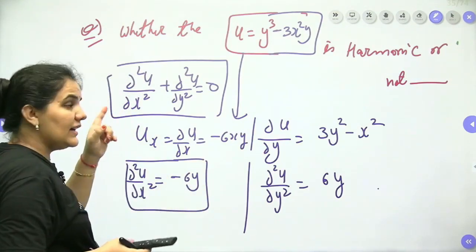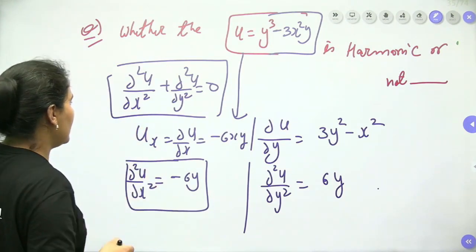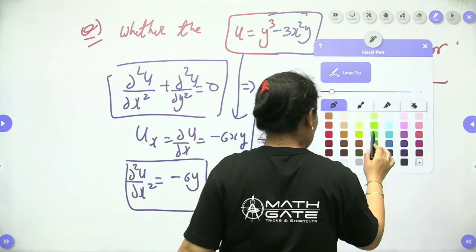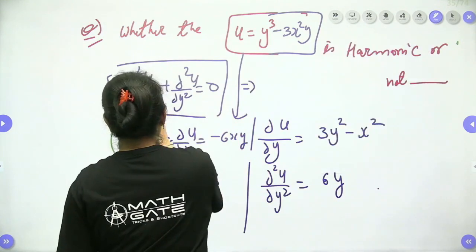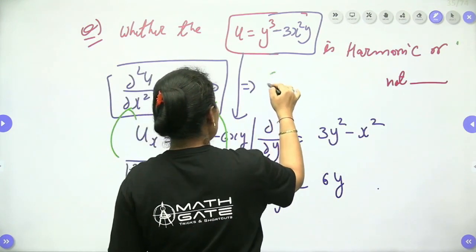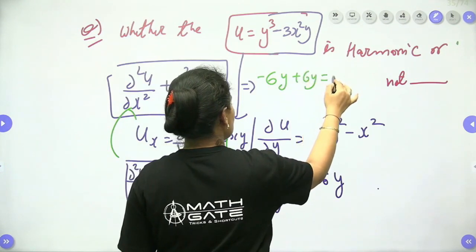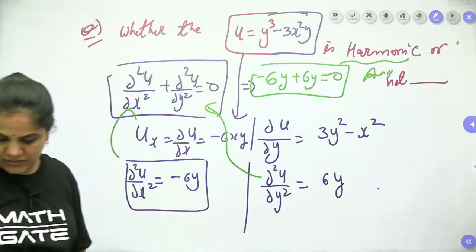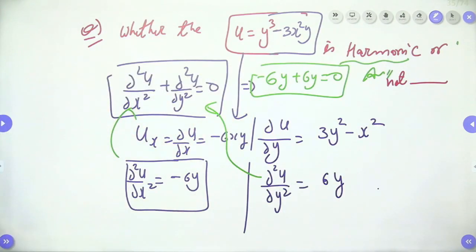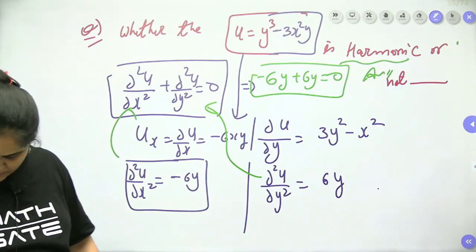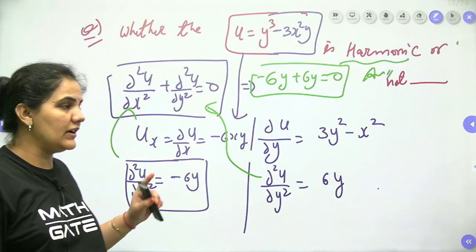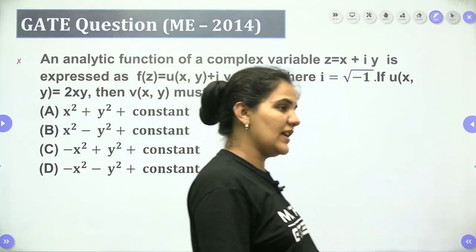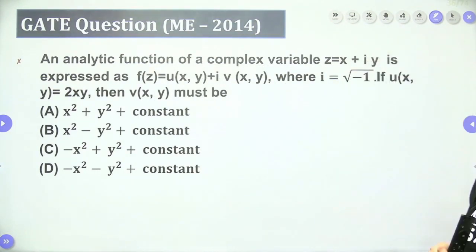So we can see it's a harmonic function. Why? Because del 2u by del x2 plus del 2u by del y2, when we substitute the values, is minus 6y plus 6y, which is equal to 0. Hence the function is harmonic only, guys. So this is a basic question. I will tell you later the construction of an analytical function, but right now let's discuss the GATE problems which are framed on the basis of analytical function.